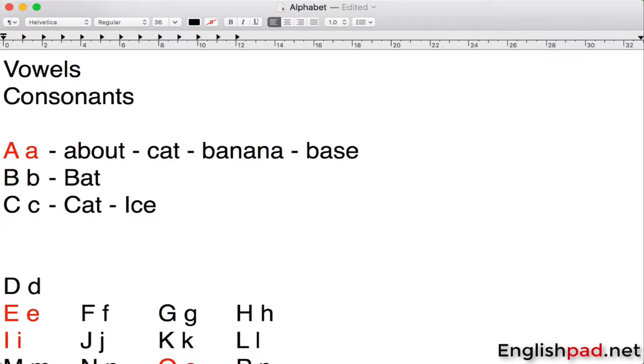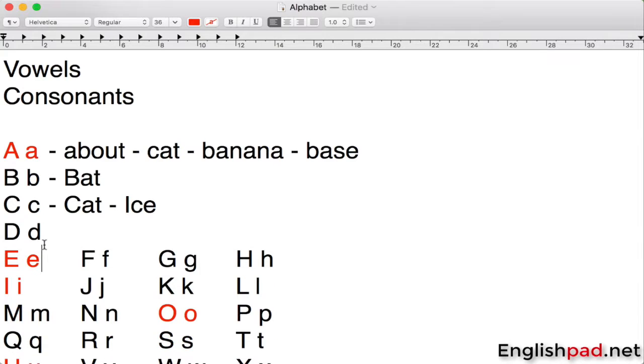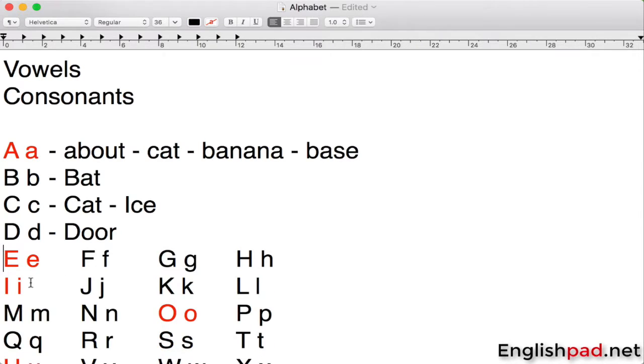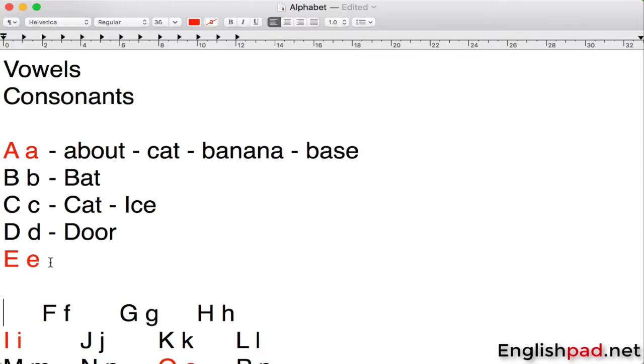Let's go ahead and use another one. For example, we have a D here. As I said before, we can pronounce this as da. So for example, door. The two O's here, we're going to talk about these later in another video. And this is pronounced door. Da, door.